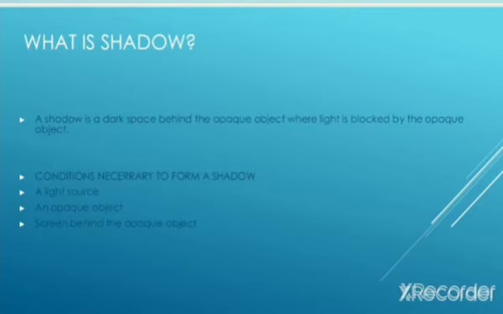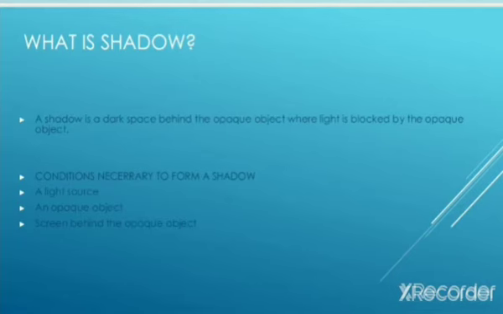Now it's time to discuss shadow. So what is a shadow? A shadow is a dark space behind the opaque object when light is blocked by the opaque object. And what are the conditions necessary to form a shadow? First is a light source, second an opaque object, and third a screen behind the opaque object. These three are the necessary conditions to form a shadow.